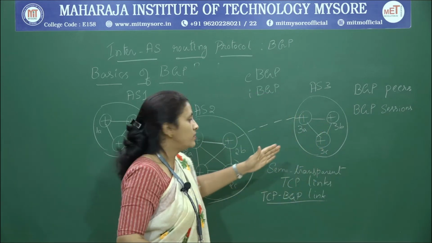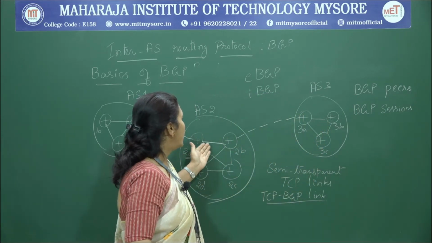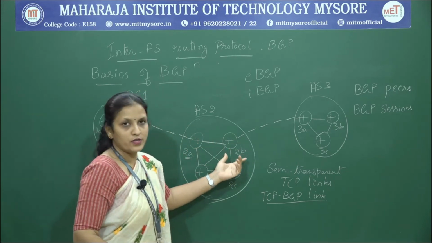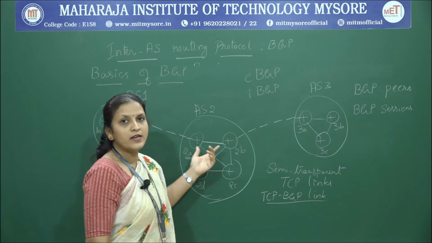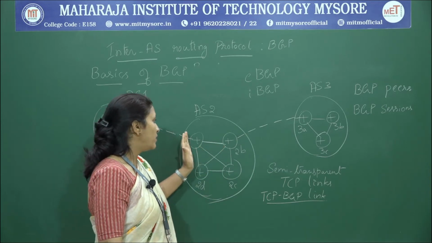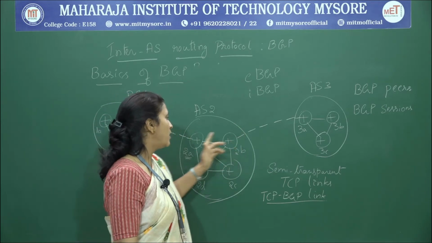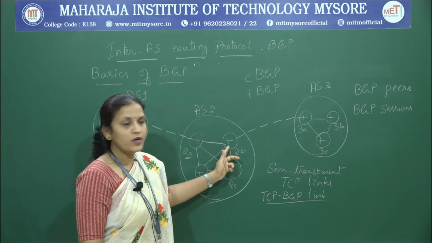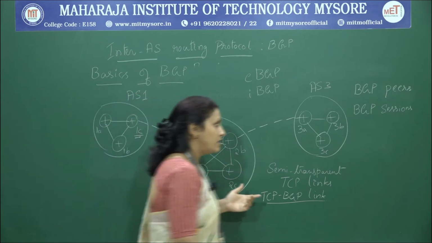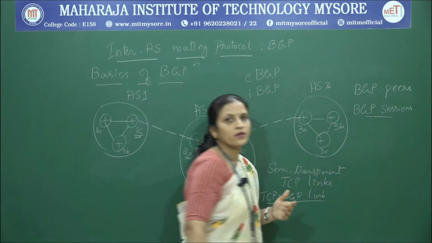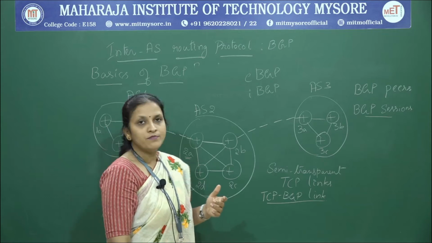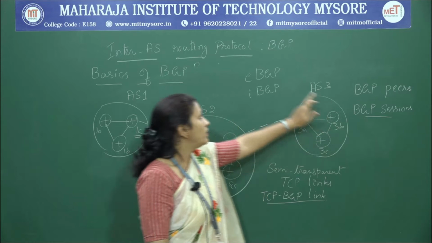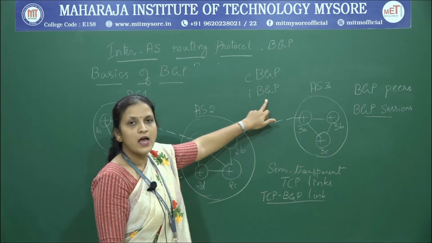These BGP peers transmit packets from one router to another router, right? We make a transmission of packets from one BGP peer to another BGP peer over this semi-transparent TCP BGP link. We call that BGP sessions. There are two types of BGP sessions: one is eBGP and another is iBGP.